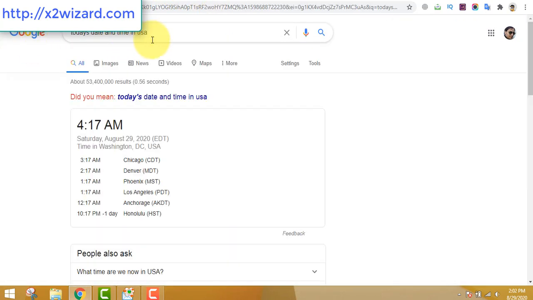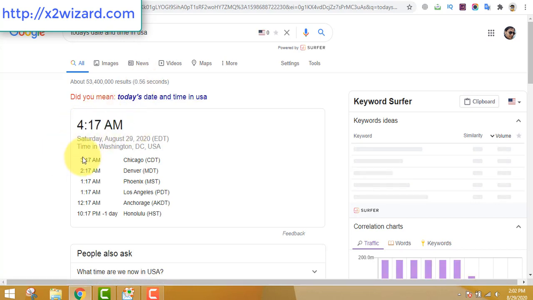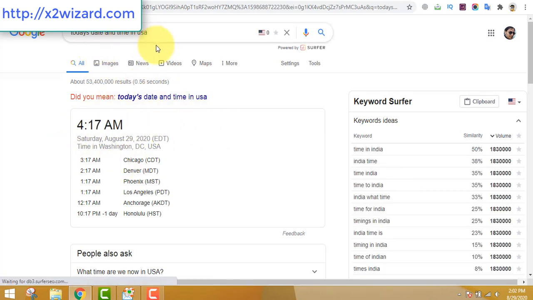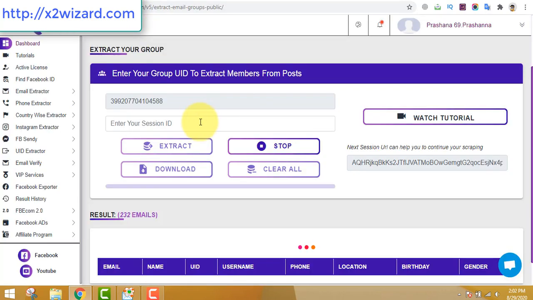Let's go and check out the date today. Today is the 29th August 2020. In the USA it's 4:17 a.m. You can see the dates, you can see everything. This software is working awesomely.